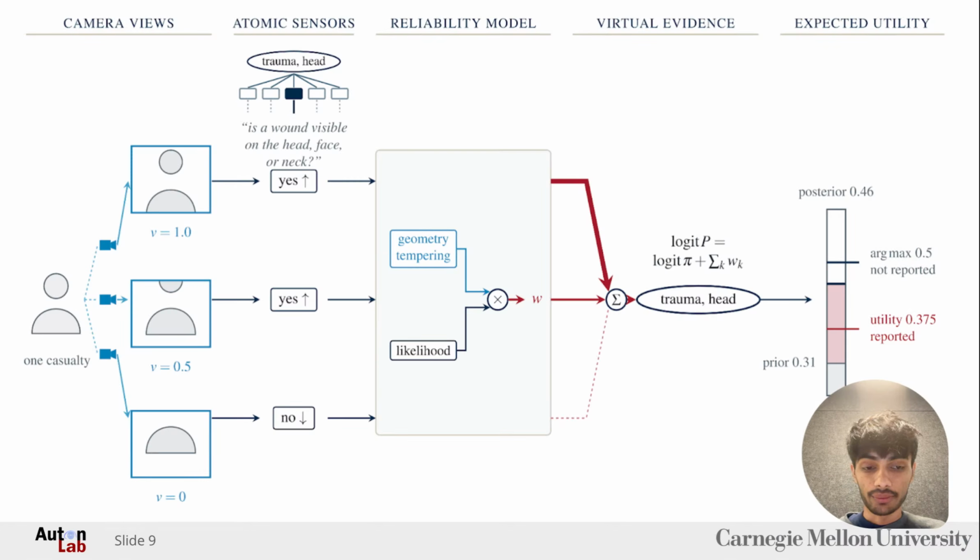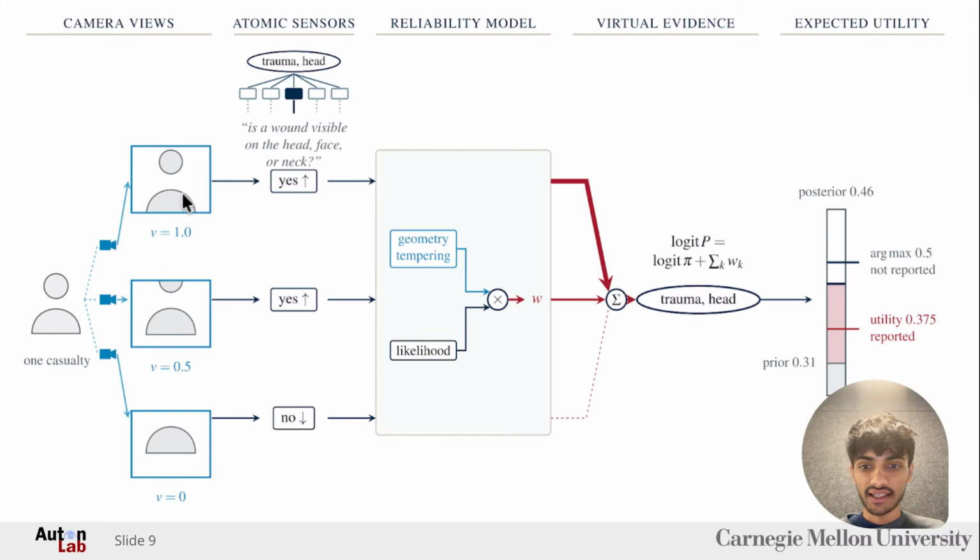And this is the framework we propose. Let's say we are answering a question about a casualty, and we have vision language sensors at different angles that are seeing different parts of the same region. Let's say we ask, is there a trauma in the head? And we have to make a decision based on that.